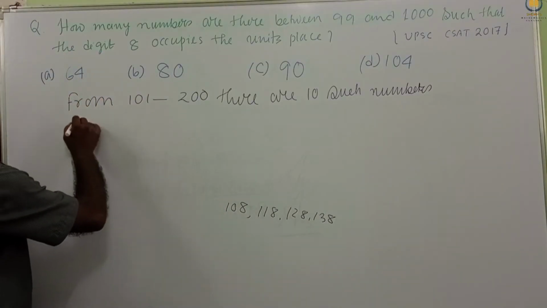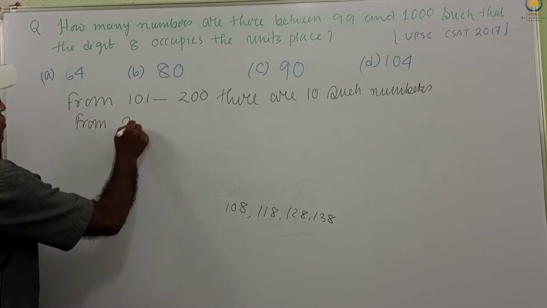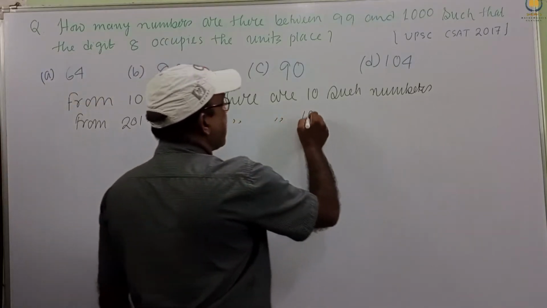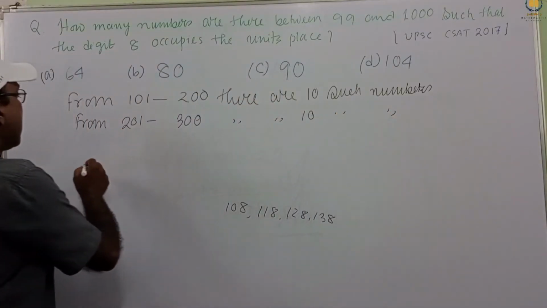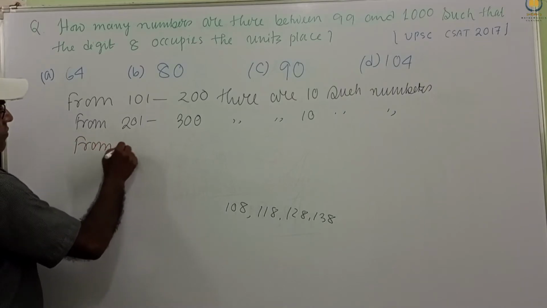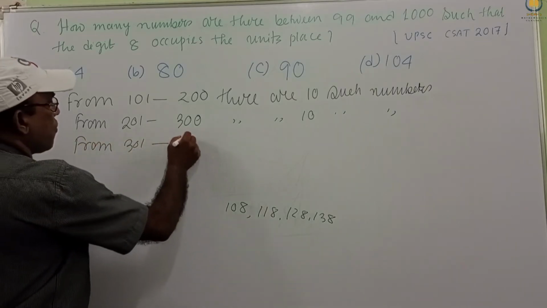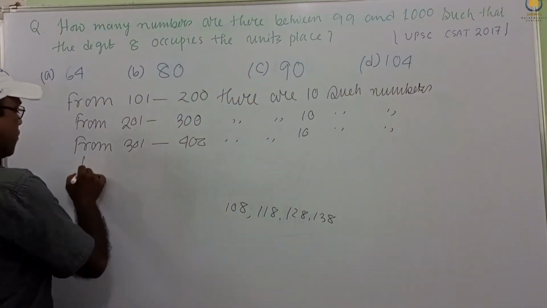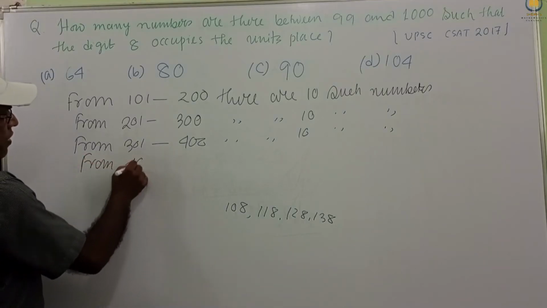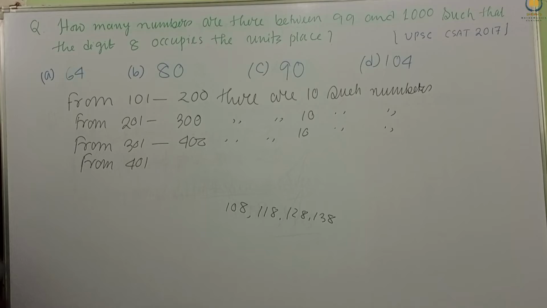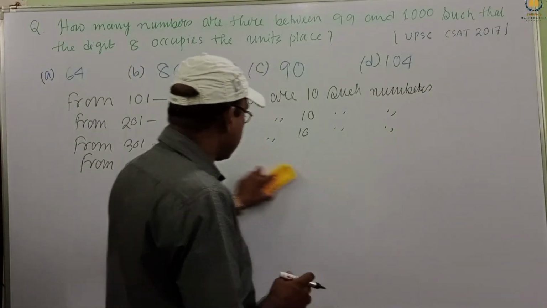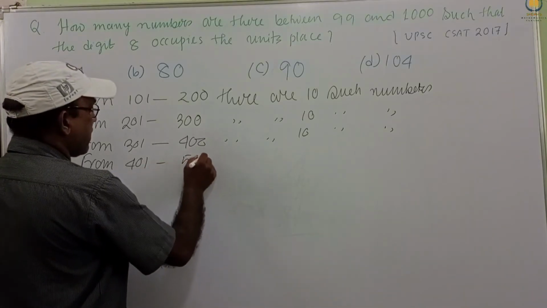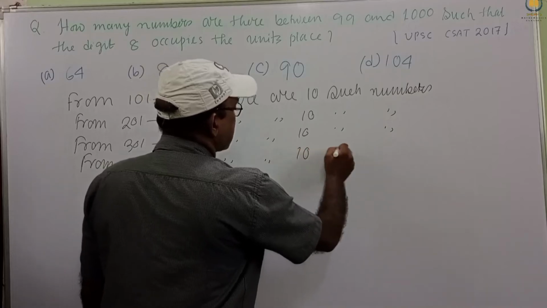Again, from 201 to 300, there are 10 such numbers, and from 301 to 400, there are 10 such numbers. I want to write the details, because if we write directly, sometimes some students face problems. 401 to 500, there are 10 such numbers.